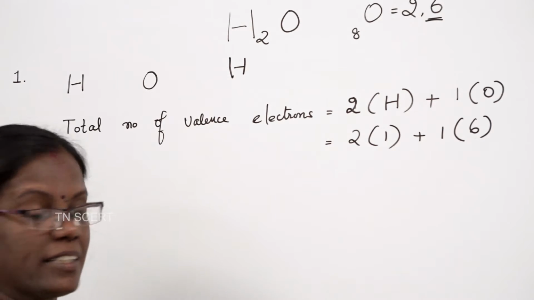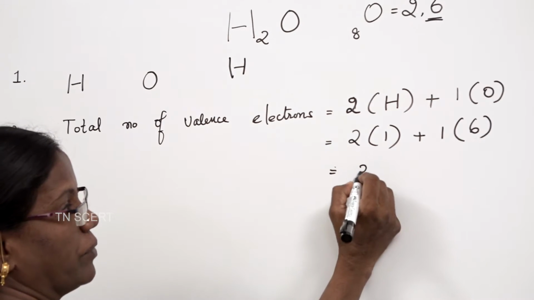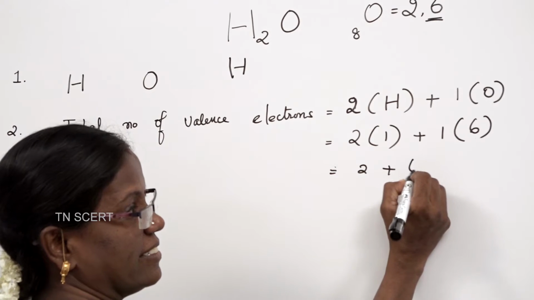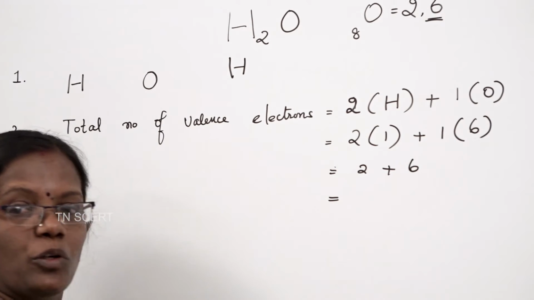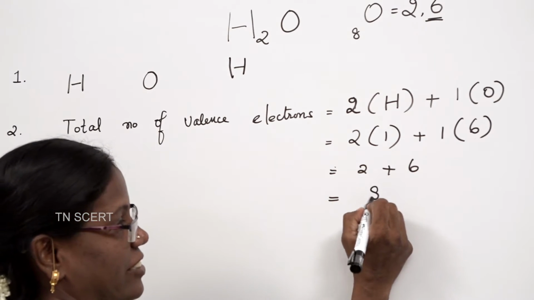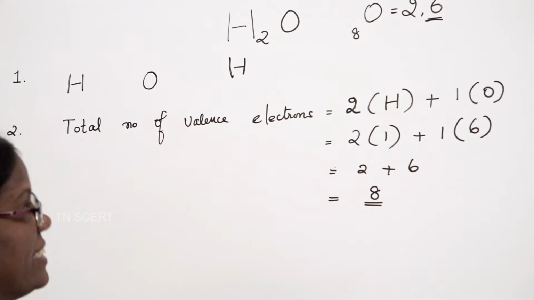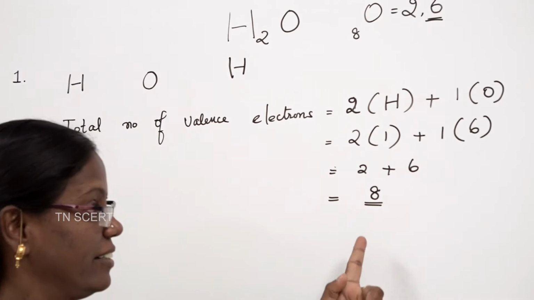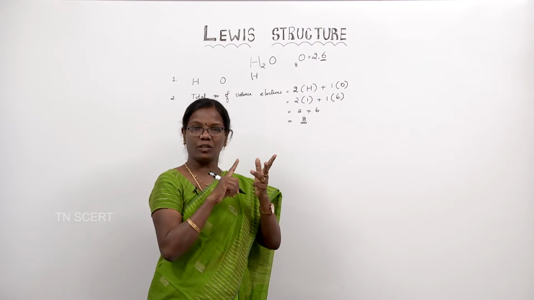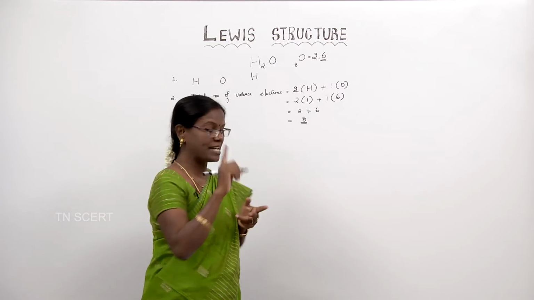So, 1 into 6, 2 into 1, 2, plus 1 into 6, 6. So, 2 plus 6, 8 electrons. So, the total number of valence electrons present in a water molecule is 8. Step 2 is over. Now, going to step 3.